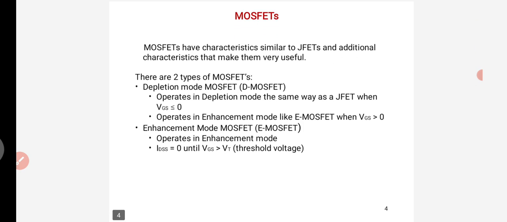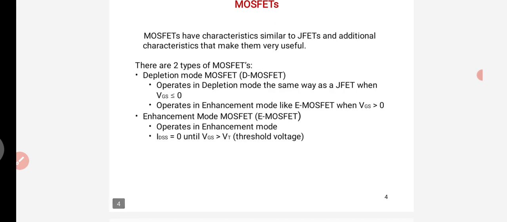Now we are going to the MOSFETs. MOSFETs have characteristics similar to the JFET, and additional characteristics that make them very useful. That's why in most cases we go for MOSFETs.